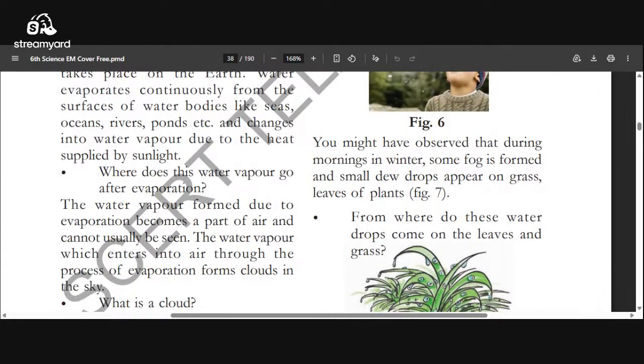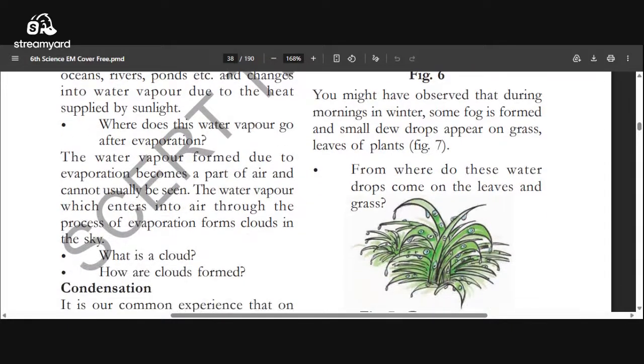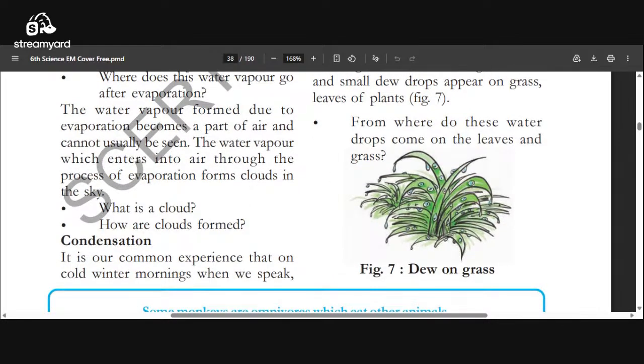Where does this water vapor go after that? We already discussed that water vapor reaches the atmospheric air. It is a part of air. The water vapor which enters the air through the process of evaporation forms clouds. How are clouds formed? You can write this process.